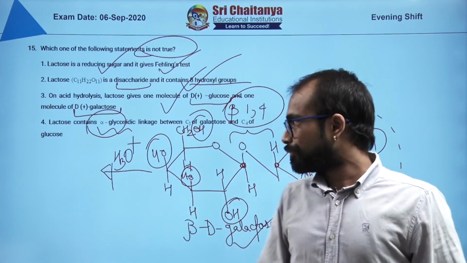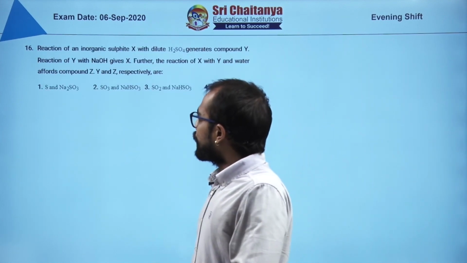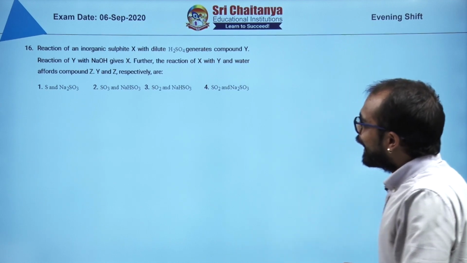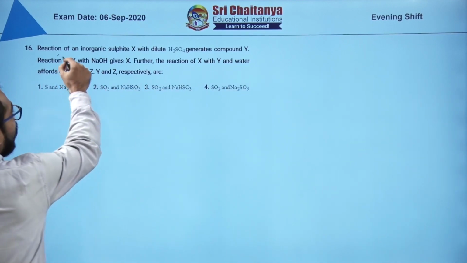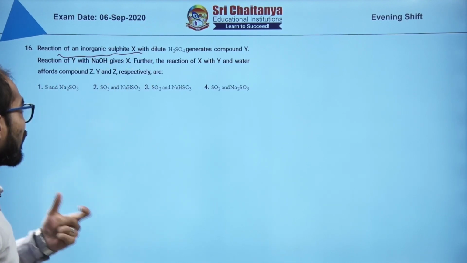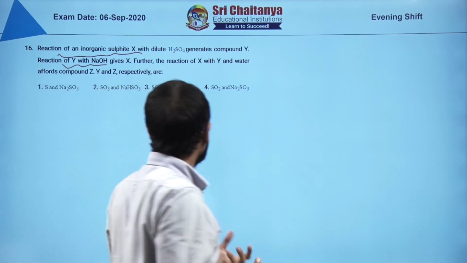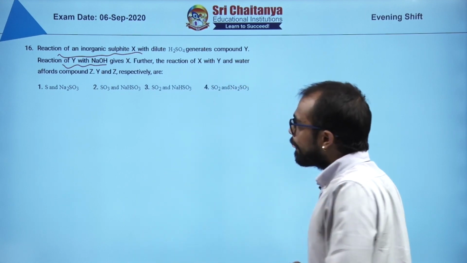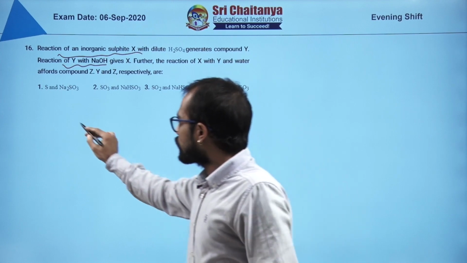Next question is from inorganic chemistry, p block. The reaction of an inorganic sulfite X with dilute H2SO4 generates a compound Y, and the reaction of Y with NaOH gives X. The words are a little bit confusing. What the question is actually meaning to say is this: focus on what I am writing.